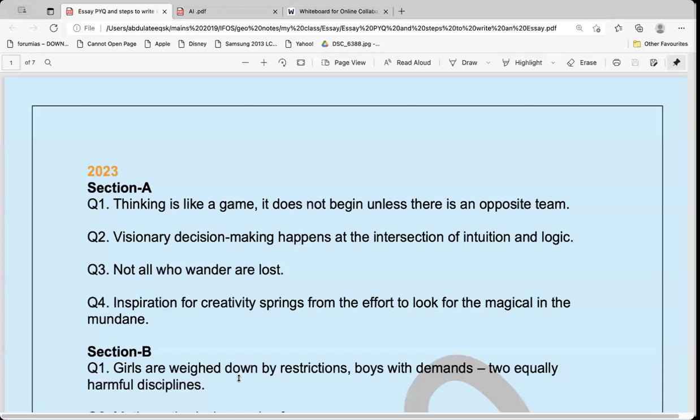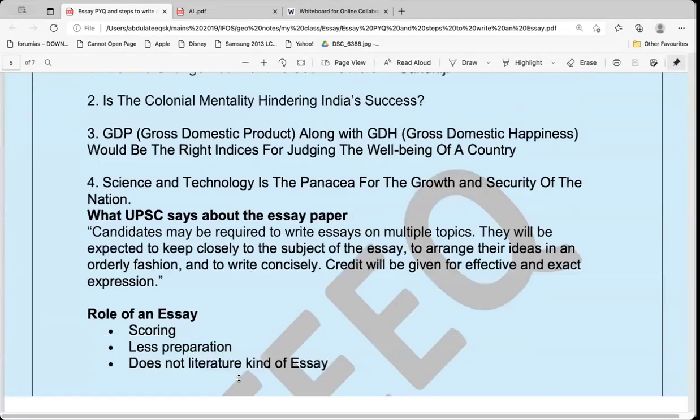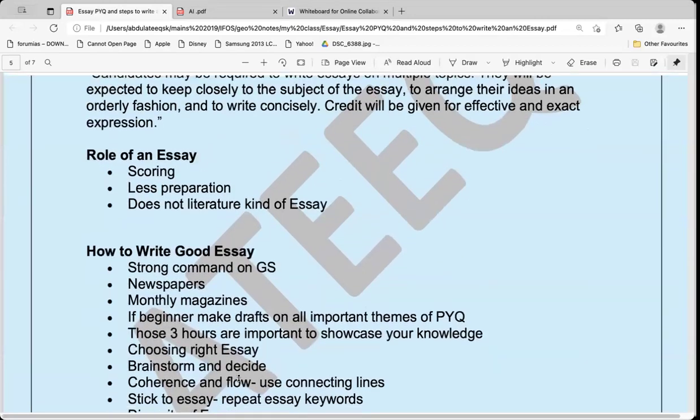There are certain basic principles that need to be followed in the essay. Apart from this, depending upon the way the question is asked in the essay, we have to restructure our content. This is the most important thing. I have given certain instructions as well in the PDF. This PDF will be shared with you in the main public channel.